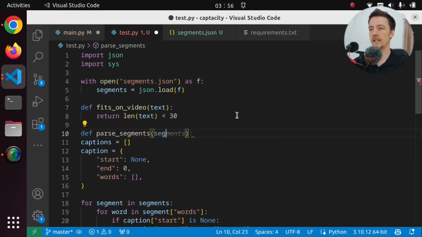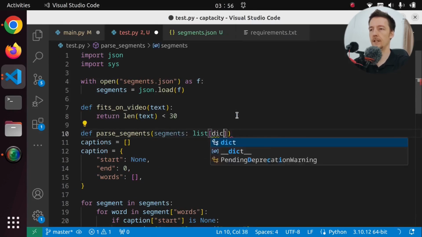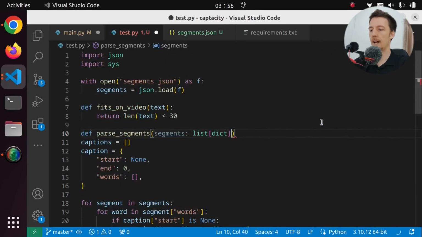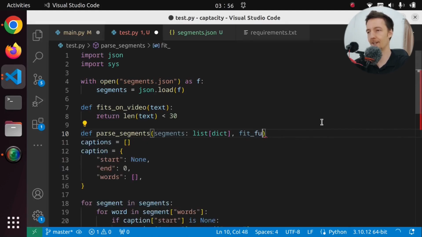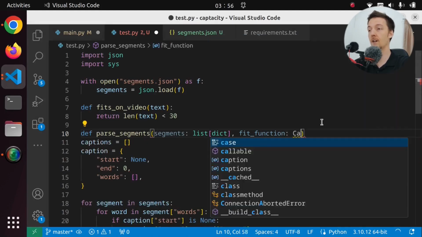And let's pass in the segments, which is going to be a list of dictionaries, right? And how about we add here a fit function, so that we can pass in a function that we're going to use to determine the length. So then it's kind of reusable. But what do you call it? Fit function, which is a callable.